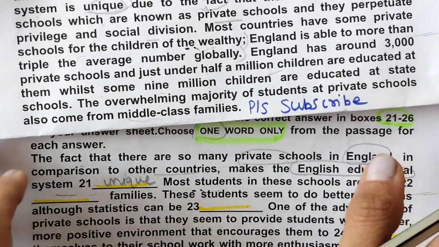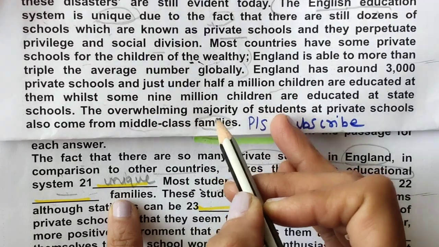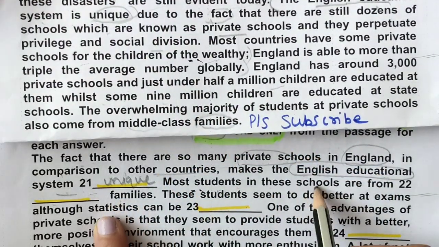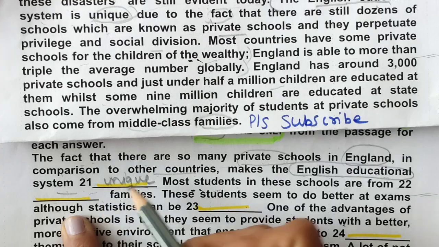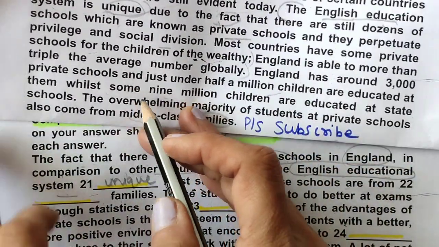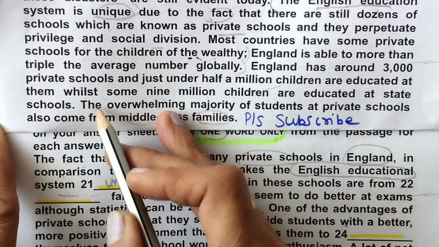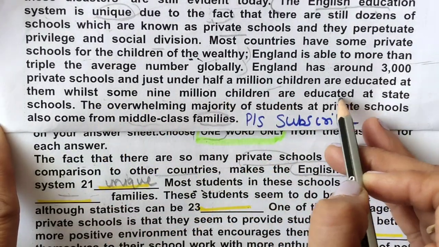Okay, so most are from families, and we have to find most students in school are from which families. England has around 3,000 private schools and just 500,000 children are educated at them, while 9 million children are educated at state school.